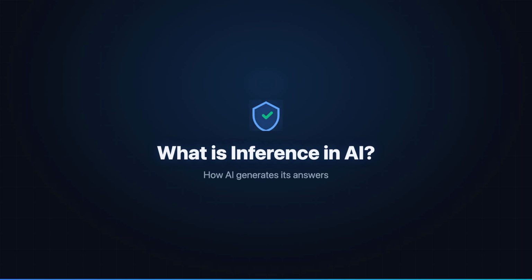Every ChatGPT response you receive, every image generated by DALL-E, every code suggestion from GitHub Copilot is the result of inference. Unlike training, which happens once and takes days or weeks on thousands of GPUs, inference happens in real time, potentially millions of times per day, for every user of every AI application.